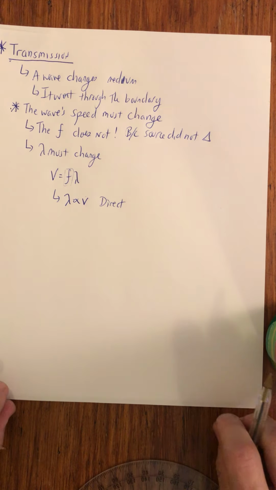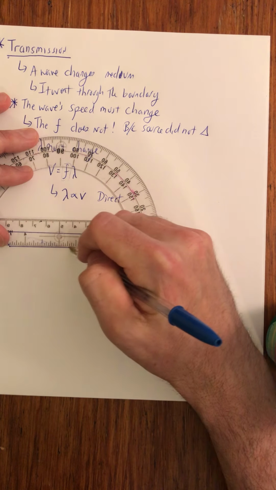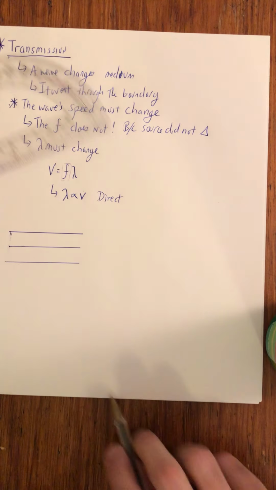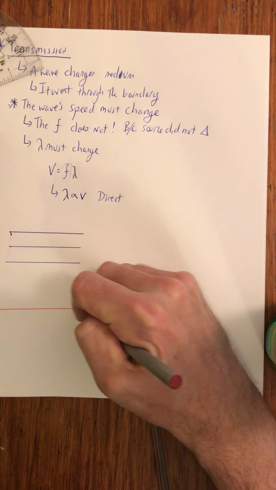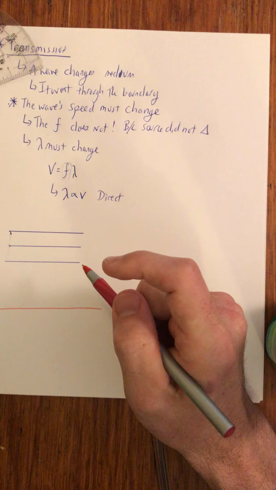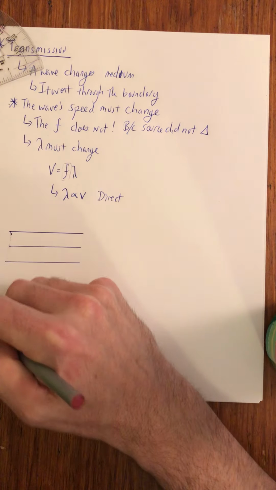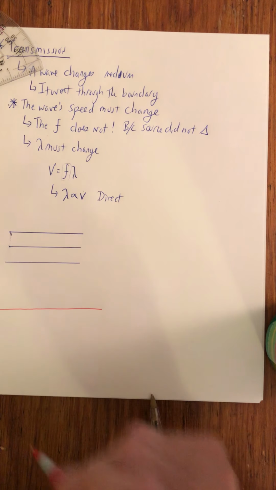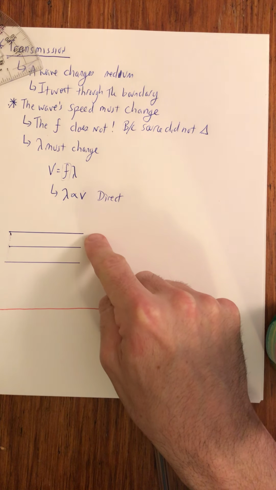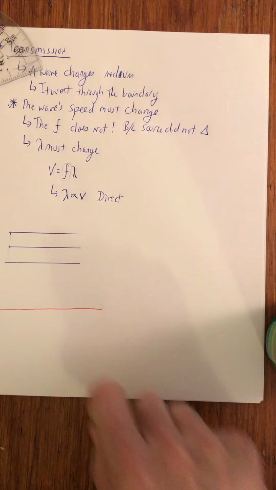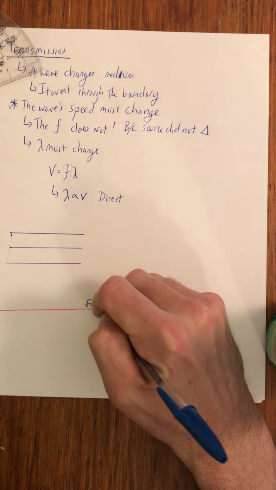Now we're going to be looking at some very specific transmissions, and that's going to comprise the second property of a wave. But let's imagine that we have a bunch of wave fronts coming in. All right, so here we go. I'm just going to draw some wave fronts coming in. And let's say that there's some sort of boundary here between two media. And so usually the example I use in class is, imagine we're driving on the pavement here and we're going into the gravel lot. So what happens as you're driving on pavement and then you go into the gravel lot? Well, on pavement, you're moving faster. Here on the gravel lot, you're going to go slower because of all those loose rocks. You don't have as much traction.